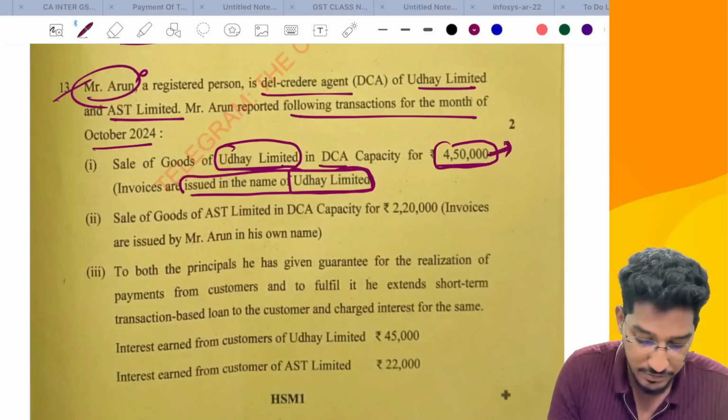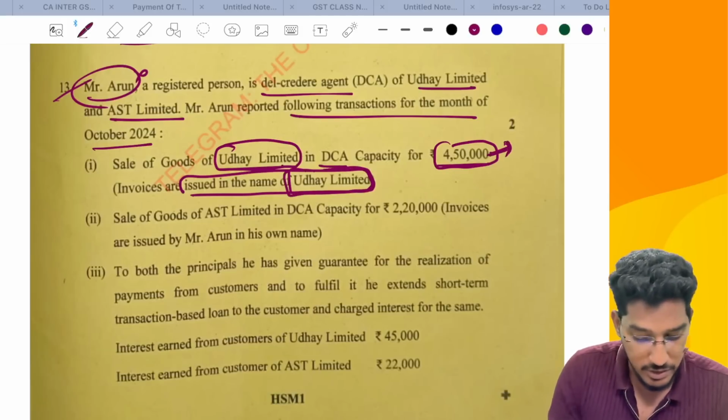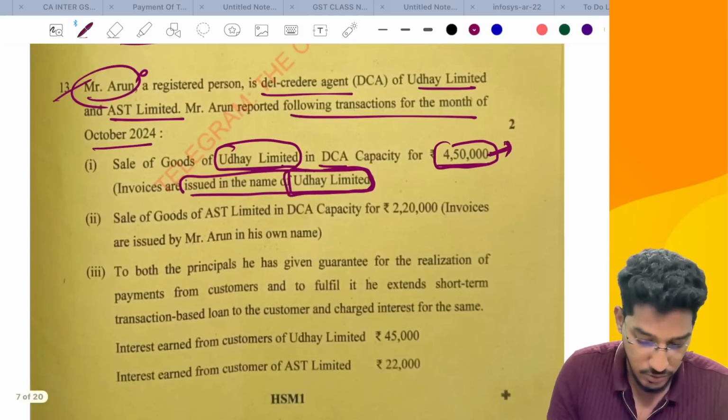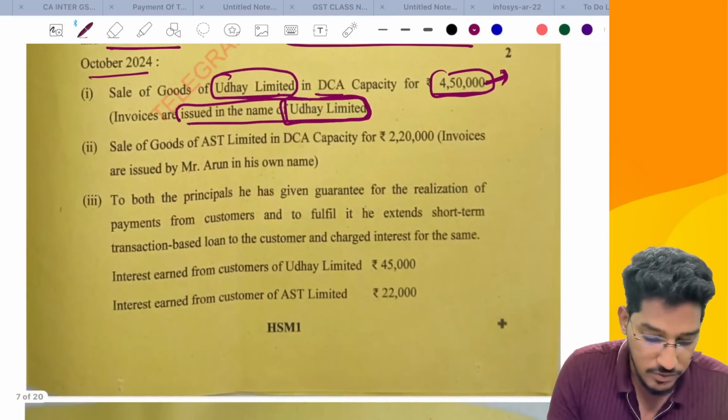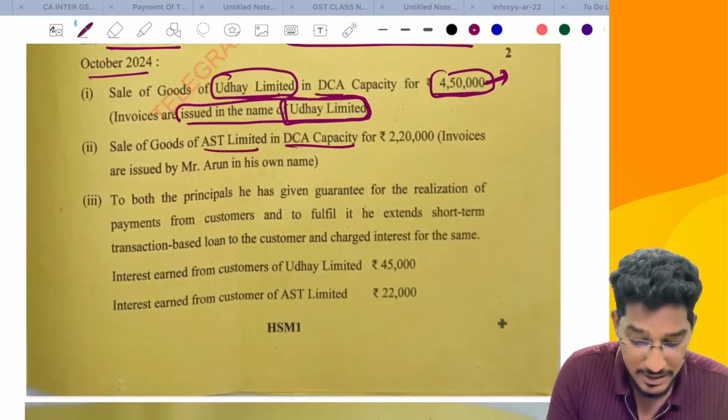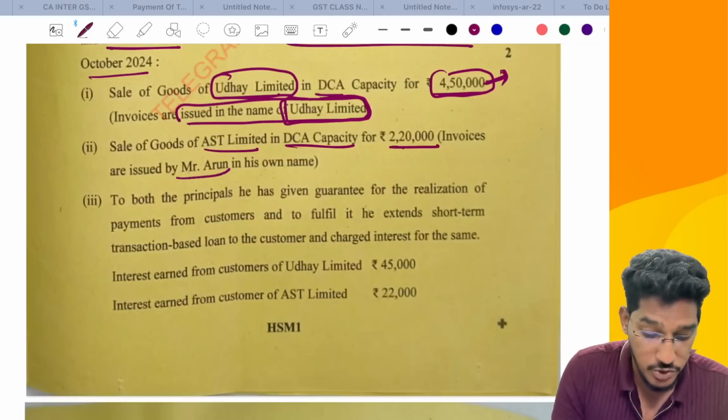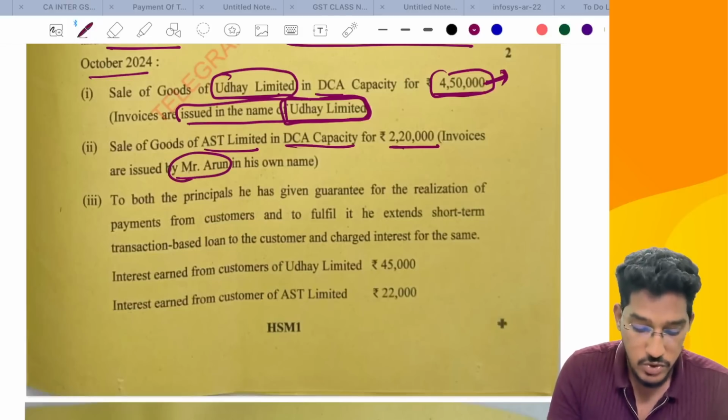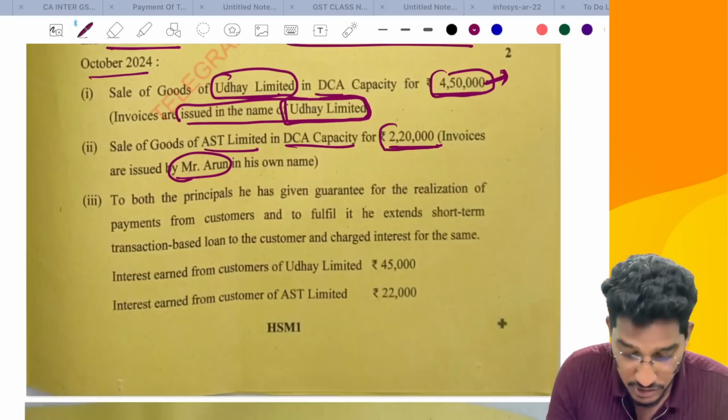So this 4,50,000 rupees invoice will be given by Uday Limited, and GST also will be paid by that Uday Limited. Next, sale of goods of AST Limited in DCA capacity for 2,20,000. Invoices are issued by Mr. Arun in his own name.